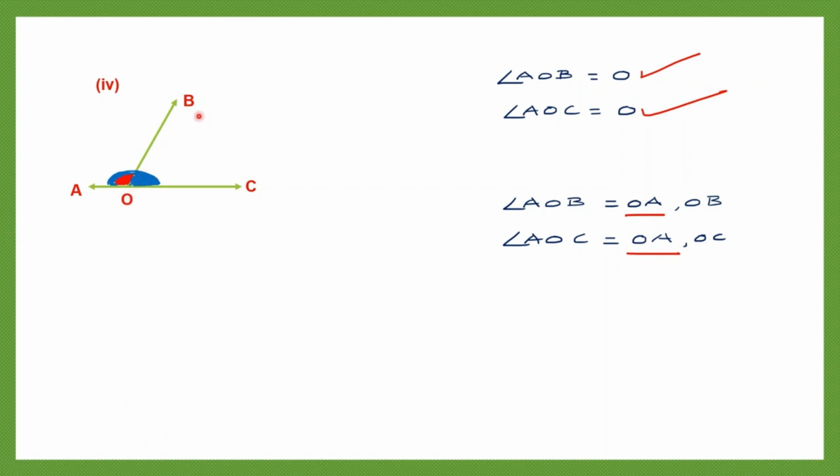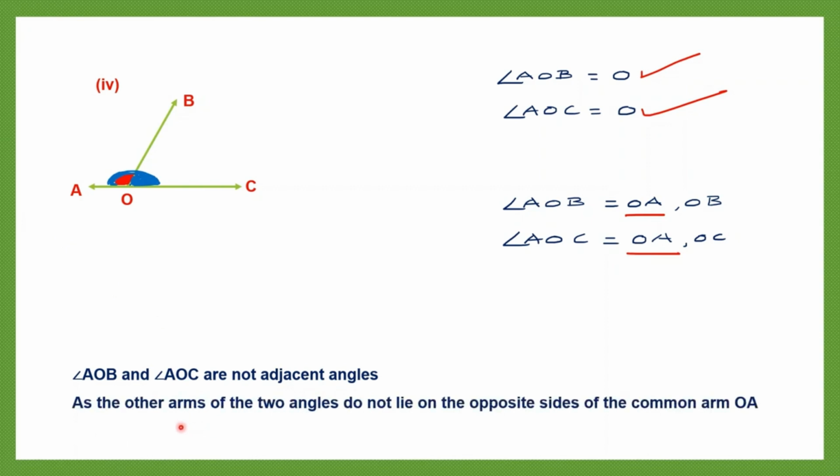No. We have one arm here and the other arm on the same side. It should have come to the opposite side. But since it's on the same side here, these two angles are not adjacent angles. So let's write that. Angle AOB and angle AOC are not adjacent angles. And what is the reason? As the other arms of the two angles do not lie on the opposite sides of the common arm OA. So these two angles are not adjacent angles.